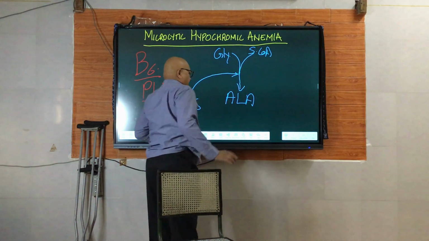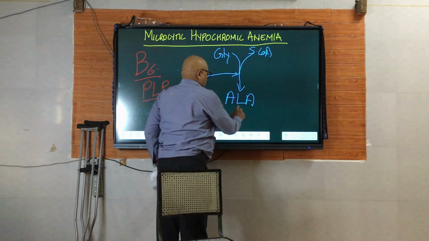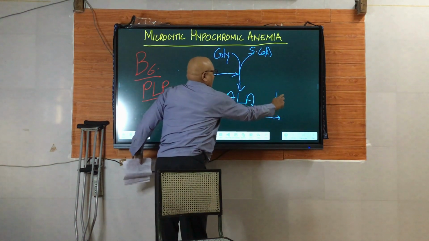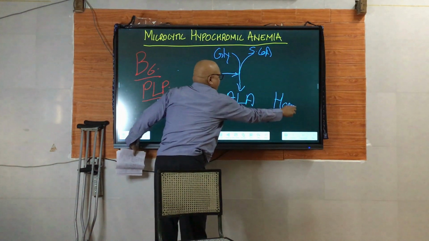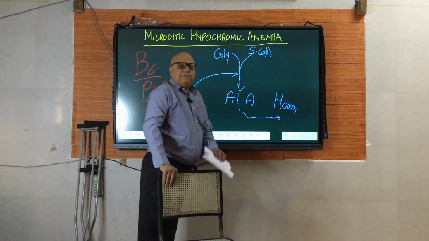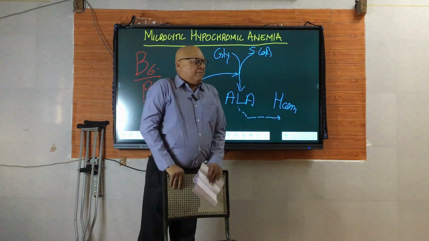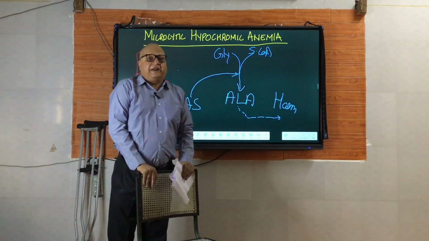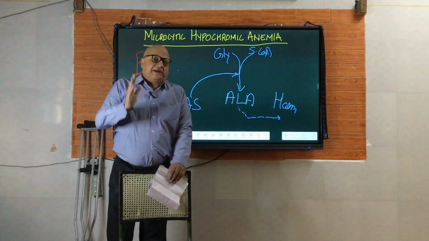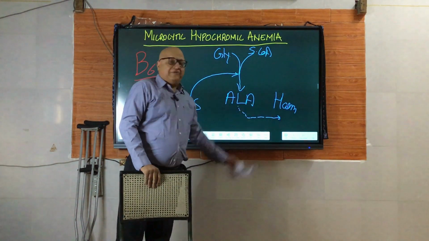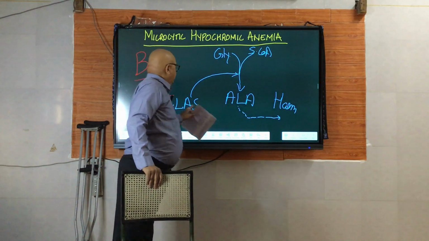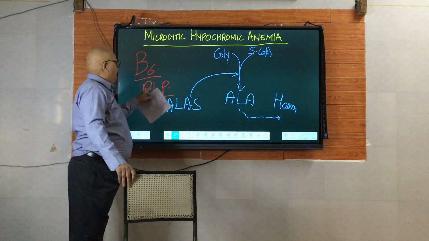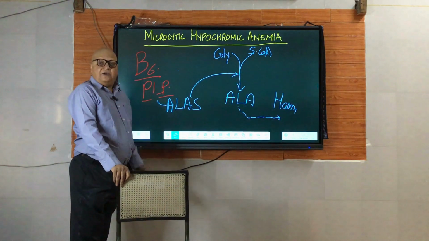After that, as you will learn later, or maybe you know also, after a long series of steps there is formation of heme. A long pathway, partially mitochondrial, partially in the cytosol. But the important point is that the first enzyme of this pathway, the regulatory enzyme, the committed enzyme, the rate limiting enzyme of the heme biosynthetic pathway is ALA synthase, for which PLP, B6, is the coenzyme.